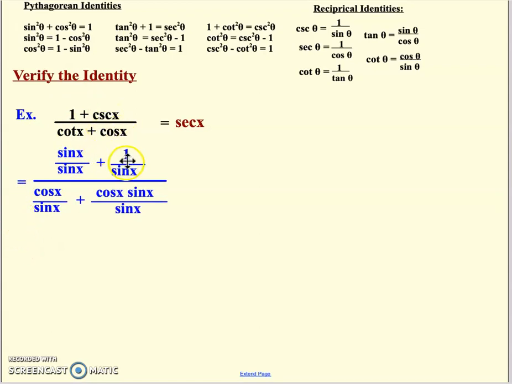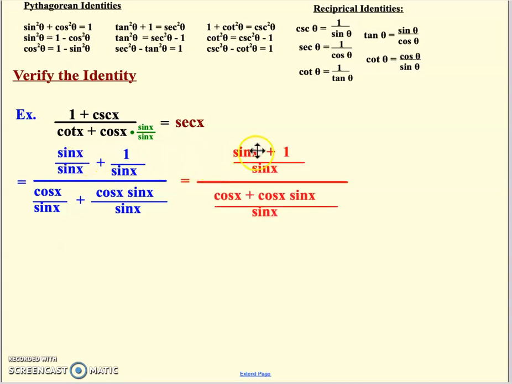So cosecant is 1 over sine. The 1 right away, I'm doing sine over sine because I know I'm going to need a common denominator. Cotangent is cosine over sine, and then what I did here to get the cosine to become this, I thought of this as being over 1, and I multiplied it by sine over sine to give it the common denominator of sine. So I've got all common denominators being sine, so now what I'm going to do is clean that mess up, get that combined as my numerator, that combined as my denominator.